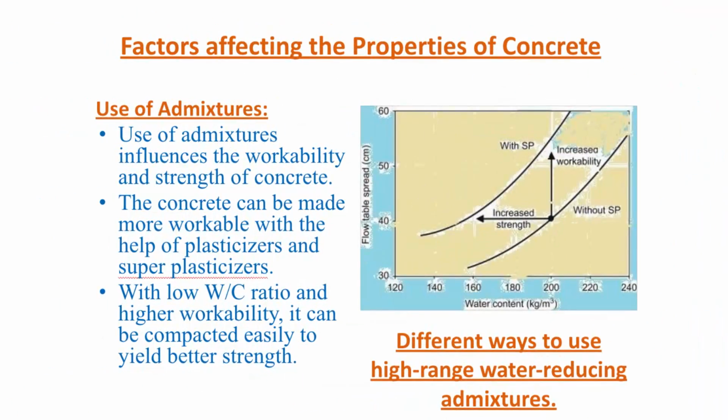Use of admixtures. Use of admixtures influences the workability and also strength of the concrete. You can see in this graph without super plasticizers and with plasticizers. With plasticizer, with super plasticizers, there will be increase in workability and also increase in the strength. If you use admixtures at the same water cement ratio, it increases both workability and strength of the cement without adding much water.